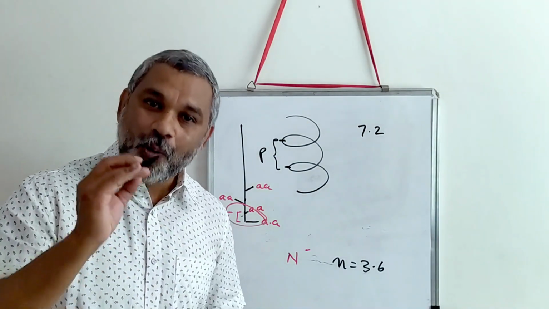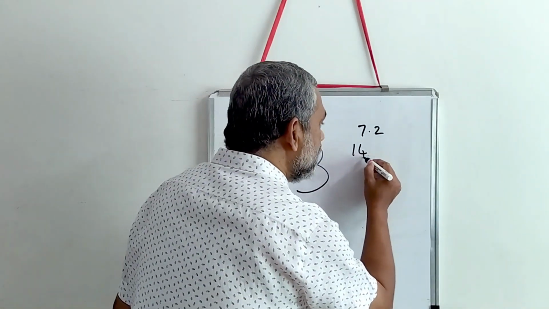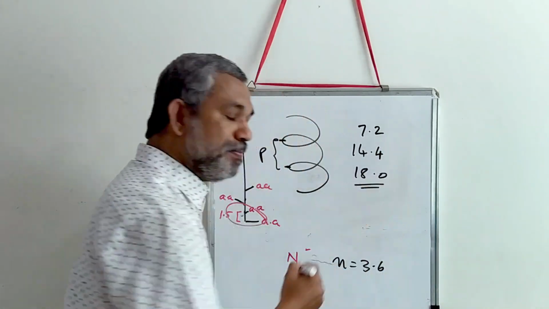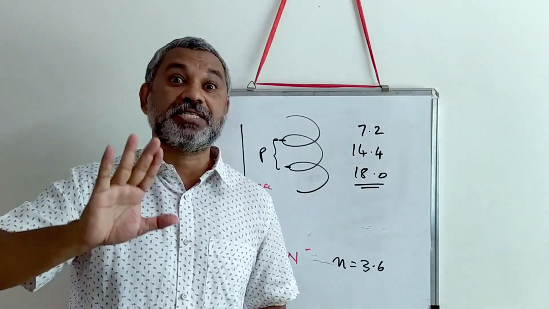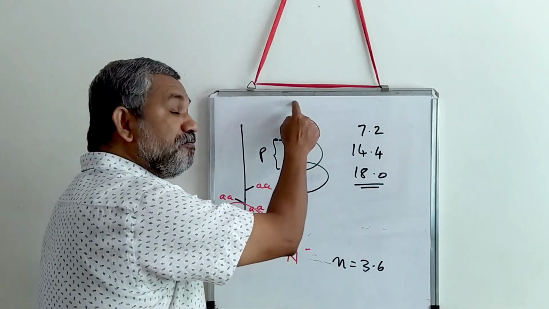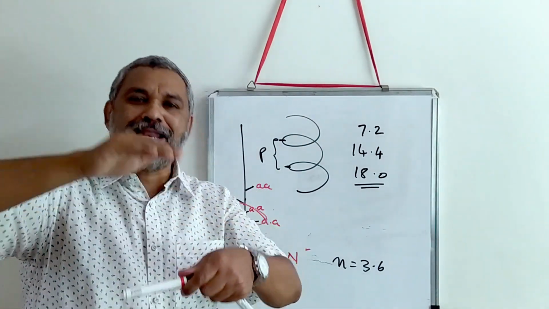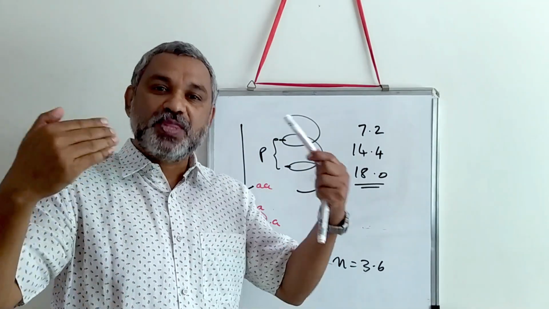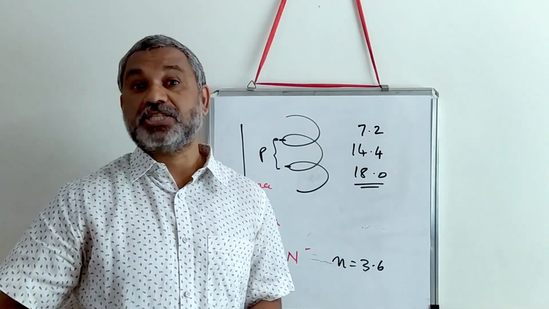If you want a whole number, 4 rings means 14.4, add one more ring, that is 18. You get a whole number. So how many ring structures are required? 5 ring structures will make a whole number. You will see that this nitrogen, and after the 5th ring, that nitrogen is exactly parallel. So hydrogen bonds can be established in this helical structure. So this is how an alpha helical structure is formed.